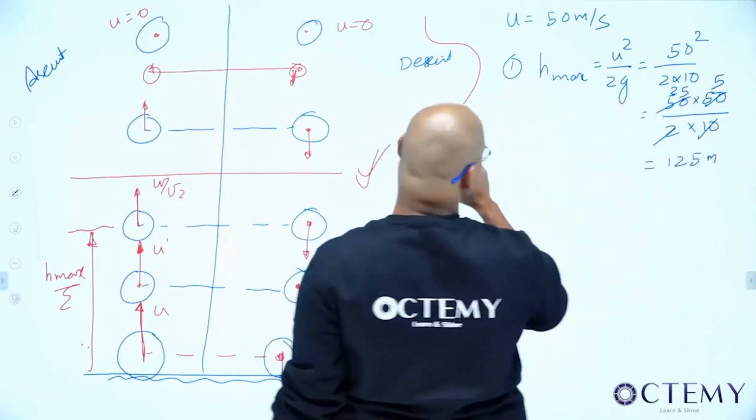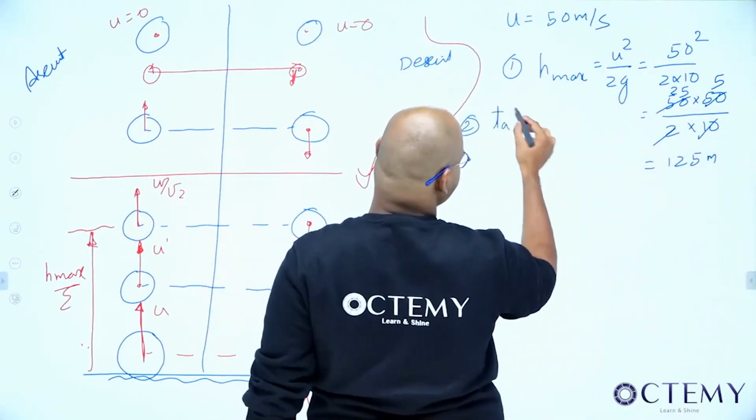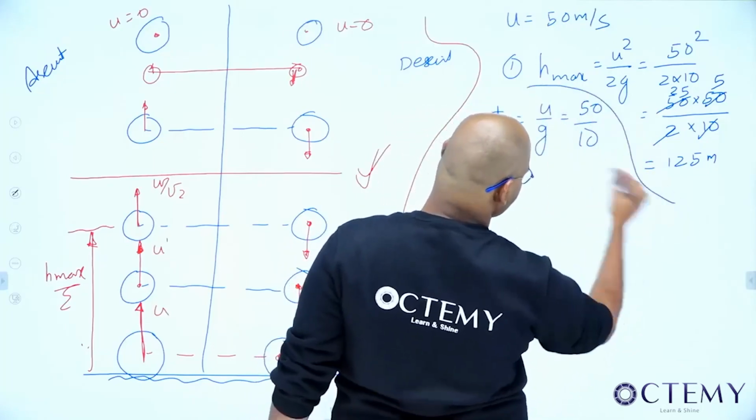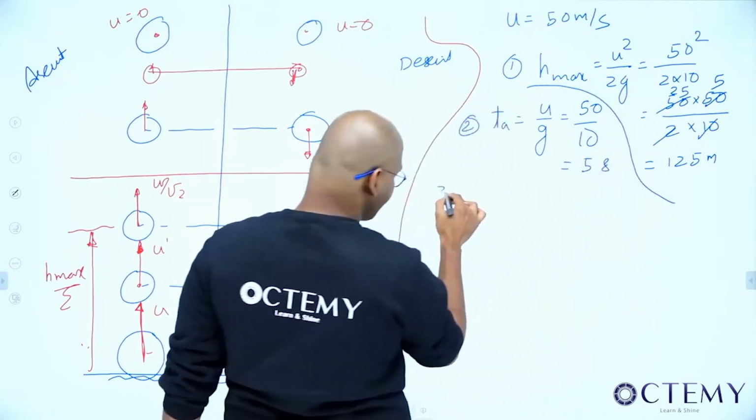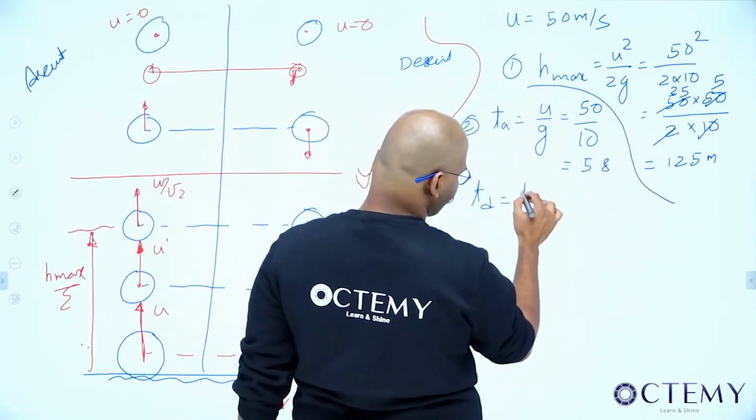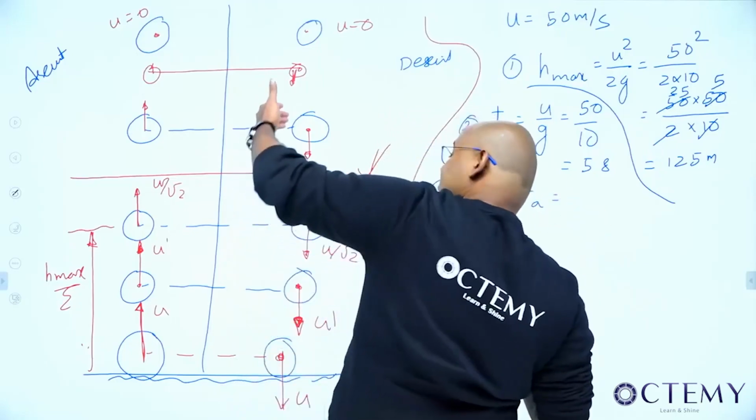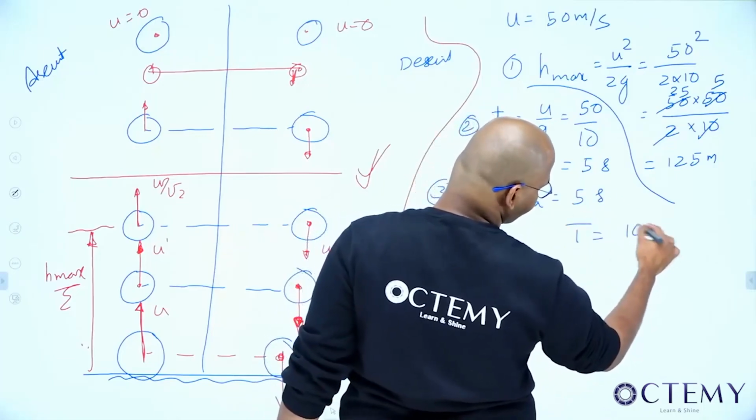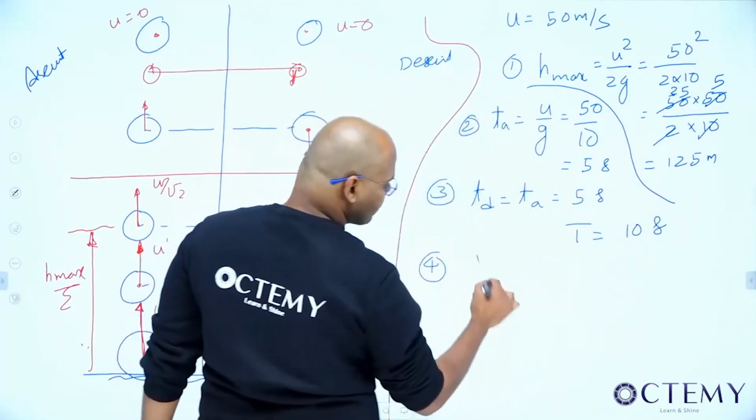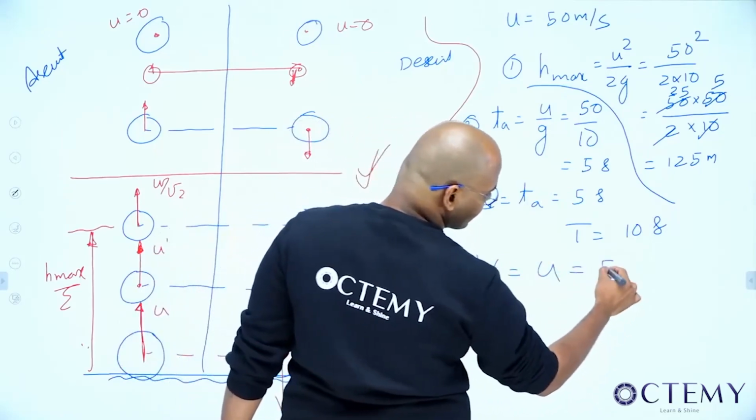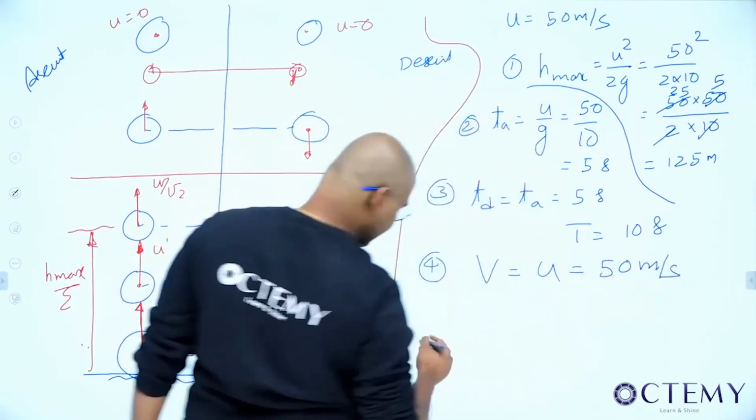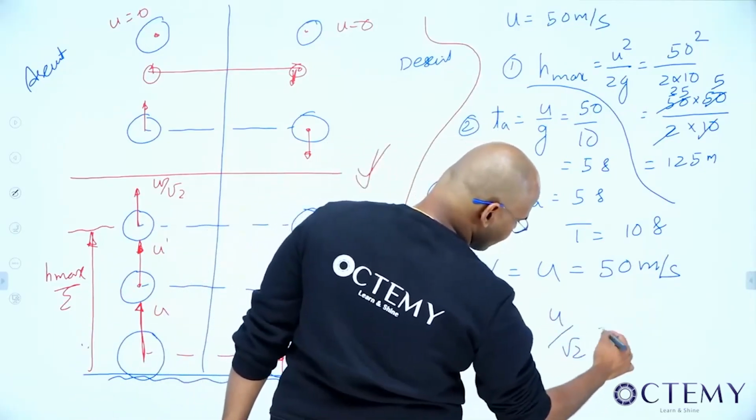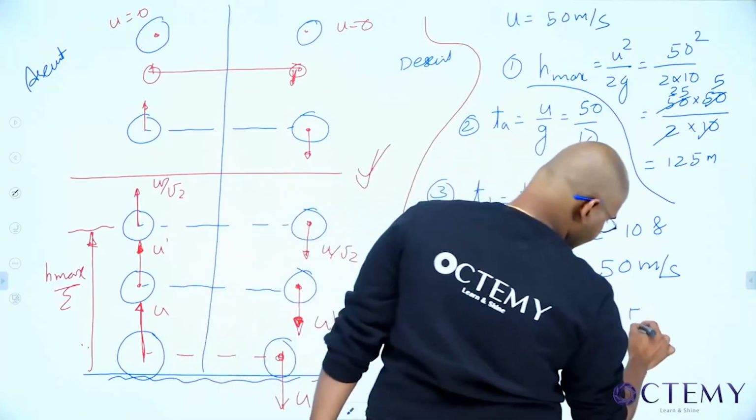The second one, time taken to reach the maximum height, that is time of ascent, u by g, 50 by 10, 5 seconds. Time of ascent is equal to time of descent. He asked what's the time taken to reach the ground back, that is 5 seconds. Total flight time, time of ascent plus time of descent, 10 seconds. Next, with what velocity is it going to come and hit the ground back? With the same velocity with which you projected, 50 meters per second. Last question, what's the velocity at half the maximum height, that is u dash equal to u by root 2, that is 50 by root 2.